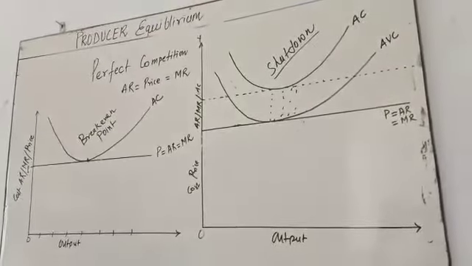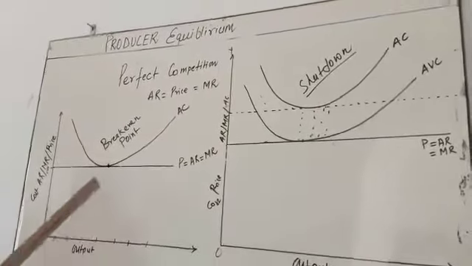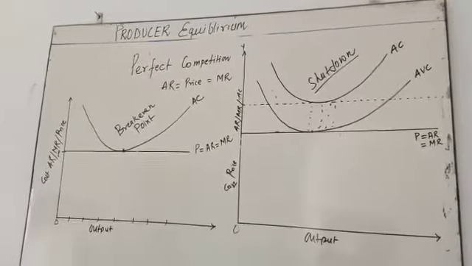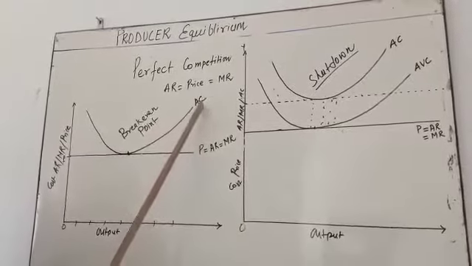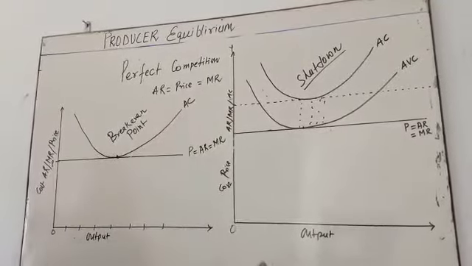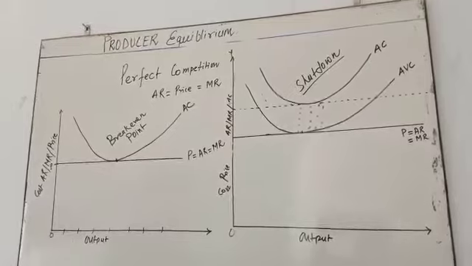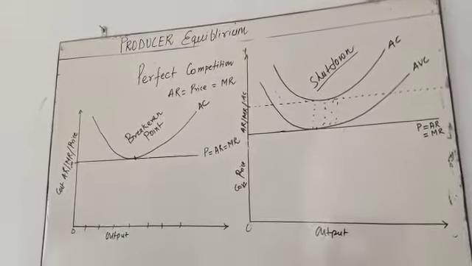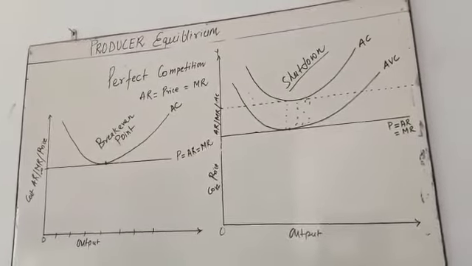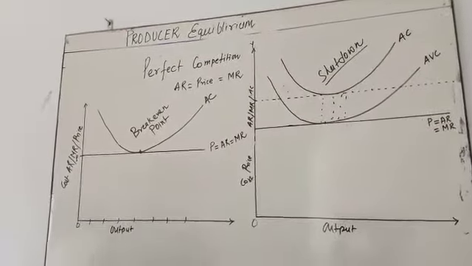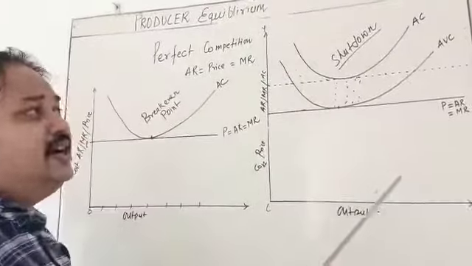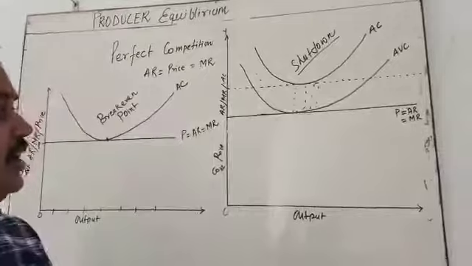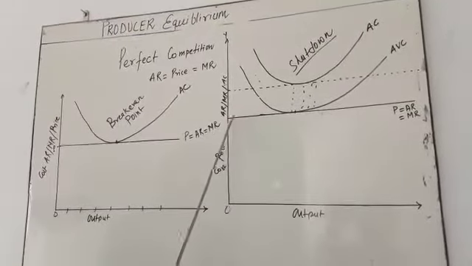Okay. So in this situation, why is it the break-even point? Because break-even means the average revenue is equal to the average cost. It means the firm is earning the profit over whatever the cost incurred. Cost means total cost. But in this position, the firm is unable to earn maximum profit. Okay, you have understood that very well.